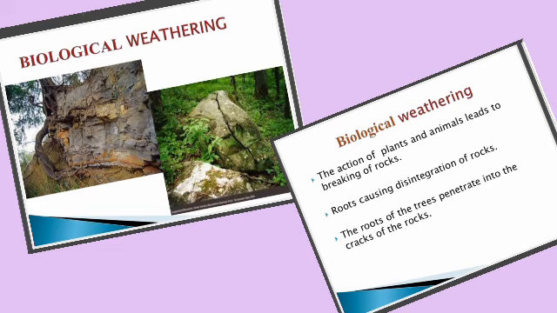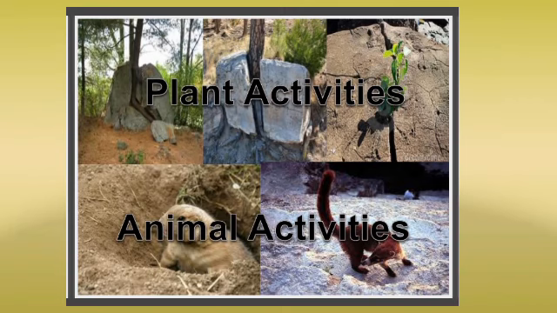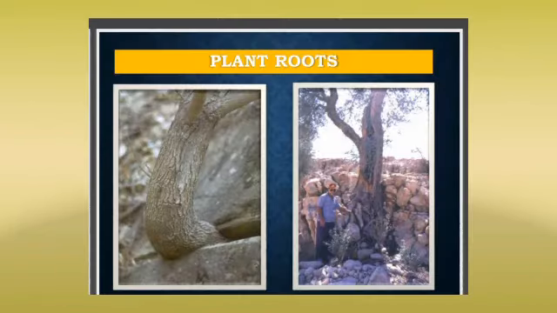The third type of weathering is biological weathering. Some plants, animals and human activities disintegrate rocks. Such type of weathering is called biological weathering. Plants and animals' activities disintegrate the rocks through biological weathering, children. Let's see how plants help in biological weathering. The penetration of roots in the rock cracks widens the cracks and disintegrate the rocks.